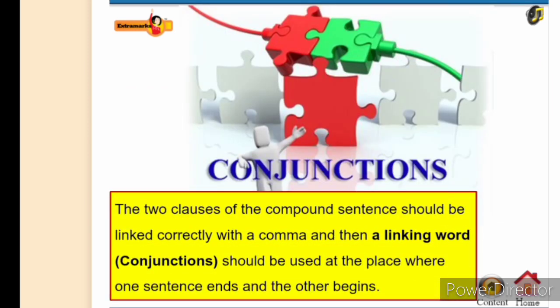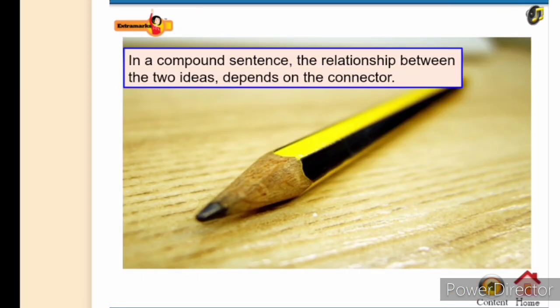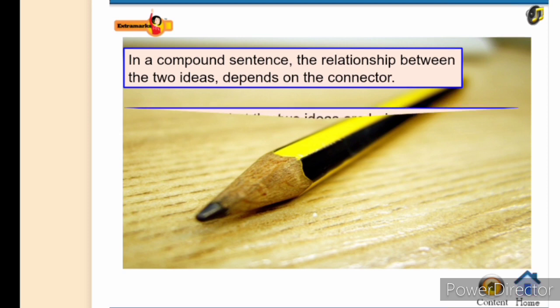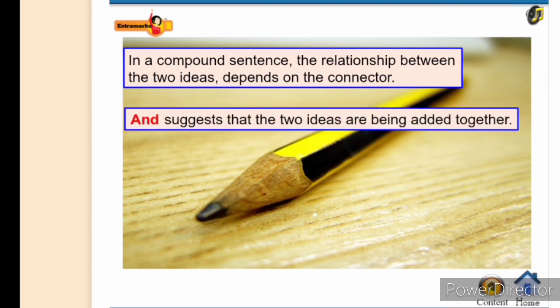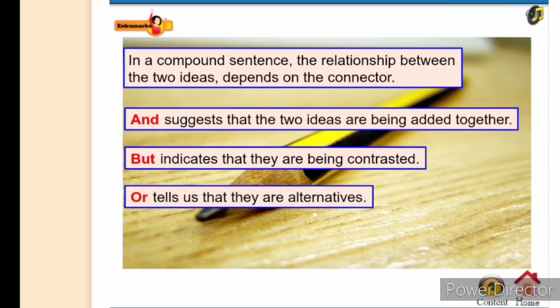The two clauses of the compound sentence should be linked correctly with a comma, and then a linking word should be used at the place where one sentence ends and the other begins. In a compound sentence, the relationship between the two ideas depends on the connector. The conjunction "and" suggests that the two ideas are being added together, "but" indicates that they are being contrasted, or "or" tells us that they are alternatives.